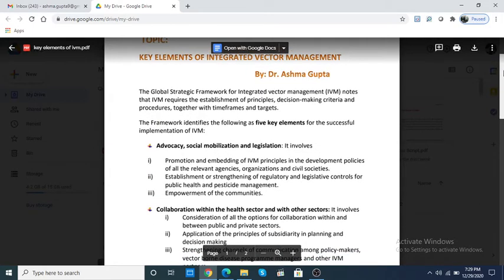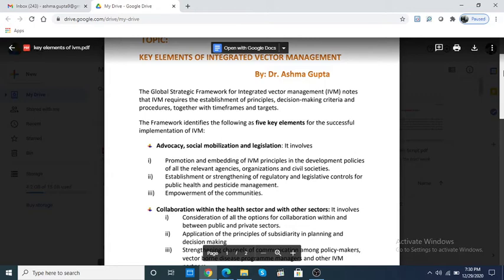Advocacy means public support for a particular cause or a particular policy. That means that once a policy has been framed, it cannot be implemented unless the public associated, the people who are going to be directly affected by that policy, agree.